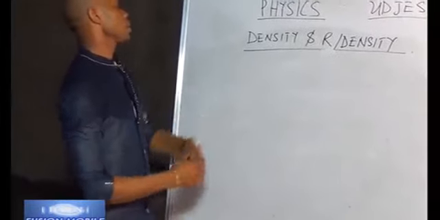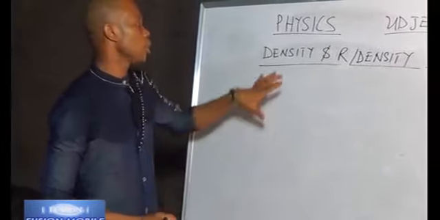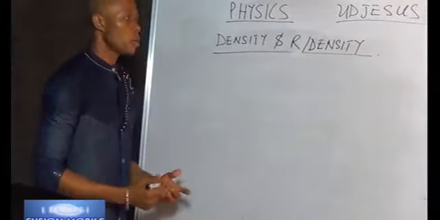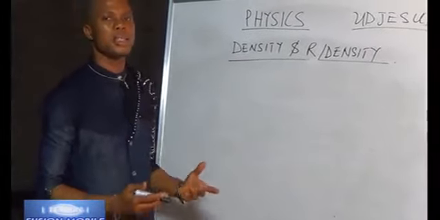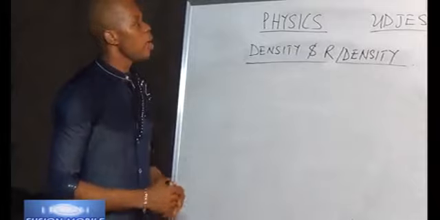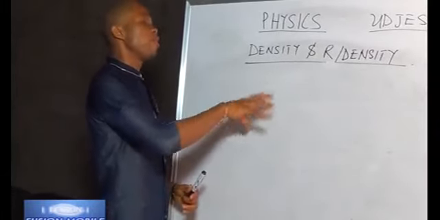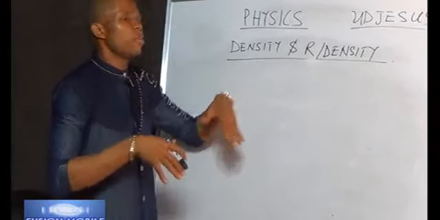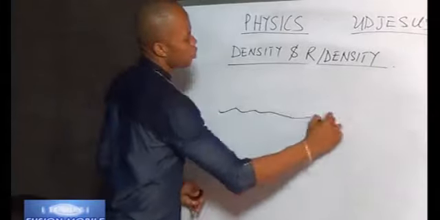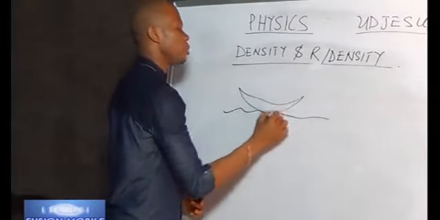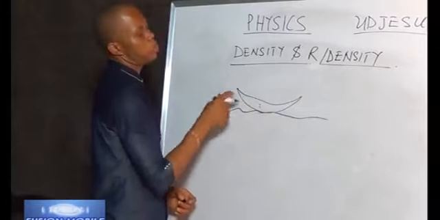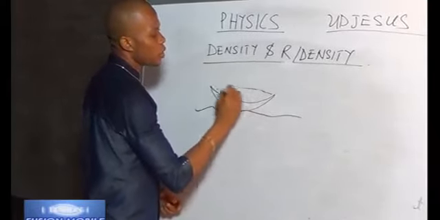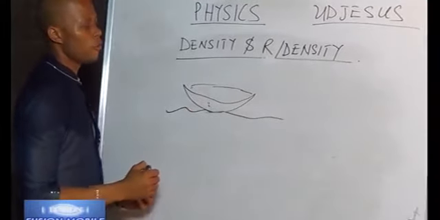Okay. We talk about another law which we also derive from density and relative density, which is the law of flotation. Someone may ask, as big as the ship is, yet it floats on water, what is happening? We'll say that for a body to float on a fluid, it must displace an equal weight of the body floating. For example, if I have this to be my water and this is a ship or a boat, for this ship to float, it must displace of this water an equal weight of this particular ship, and that is what we call the law of flotation.